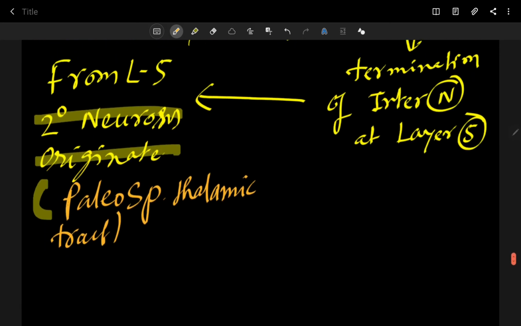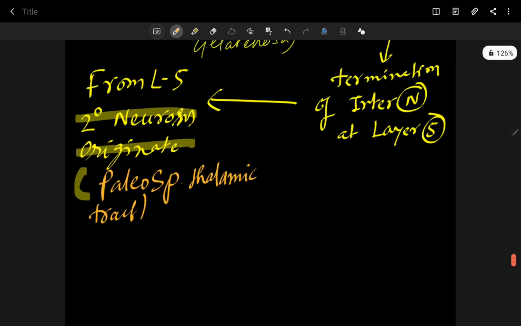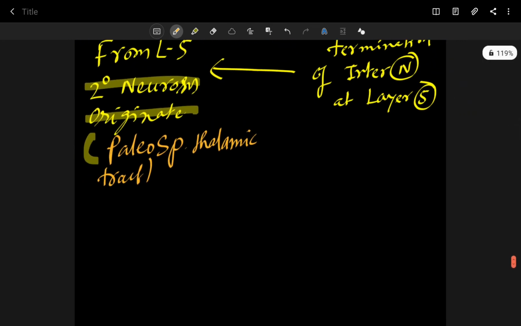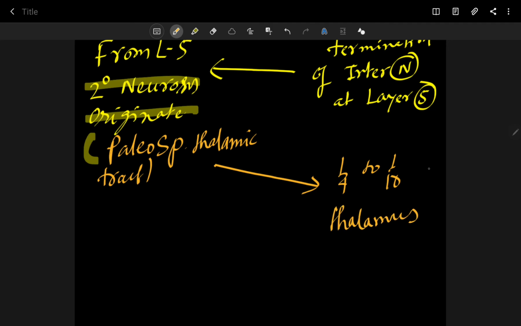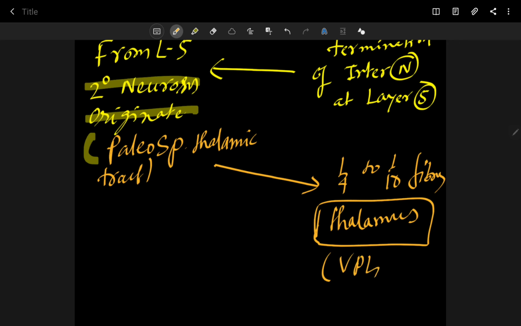Now you can see these second order neurons are very few, about 1/4 to 1/10 of the fibers, that reach the thalamus, meaning the VPL nucleus and VPM nucleus.